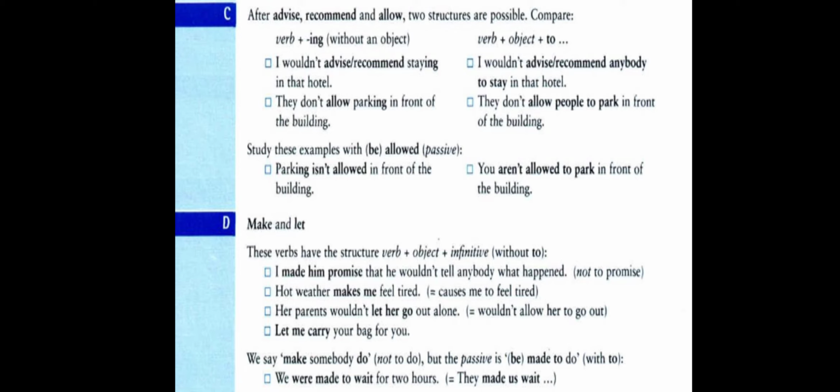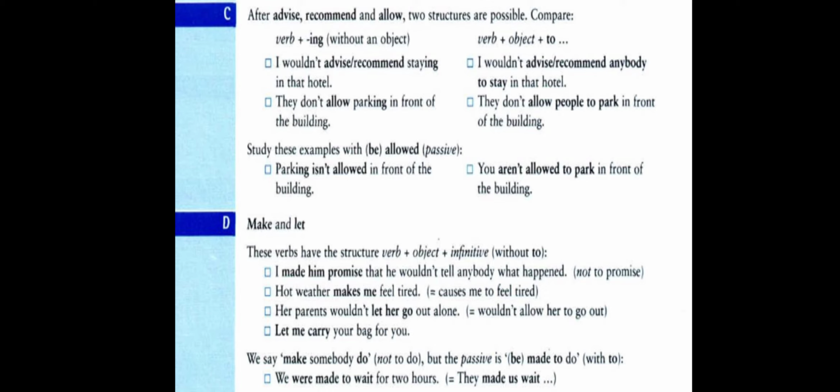So parking is used as an object when we make it passive. So we bring parking to the beginning of the sentence. So parking becomes the subject, and the sentence "don't allow" is present simple, so we use "isn't allowed" in the passive: parking isn't allowed in front of the building.